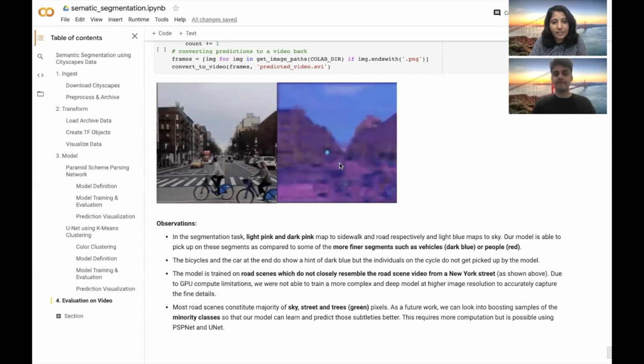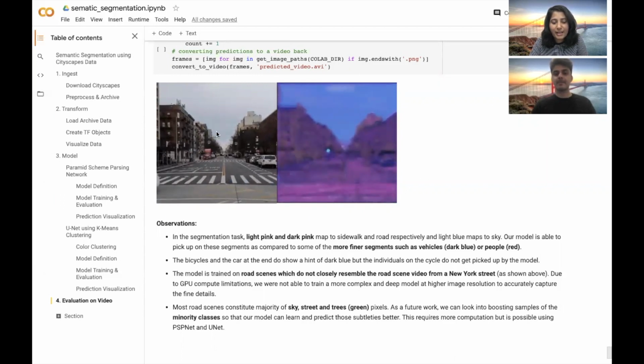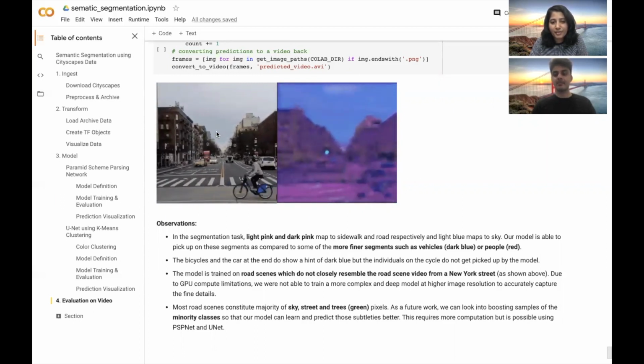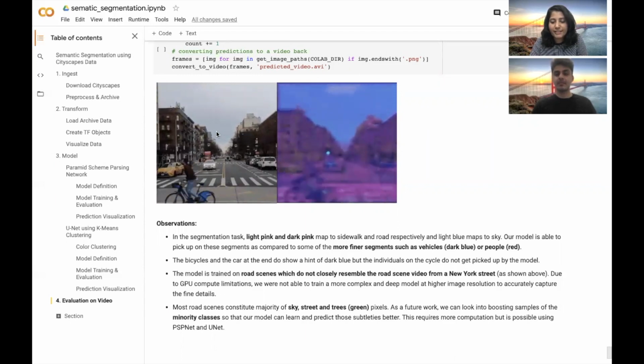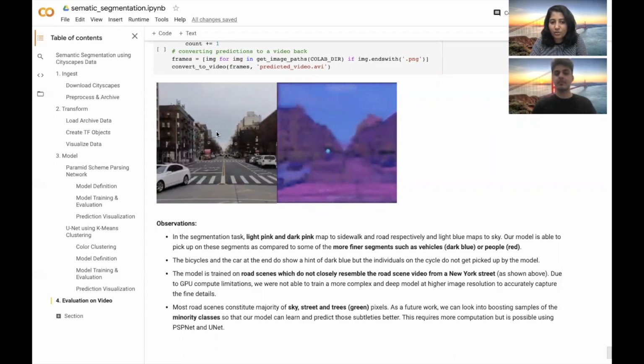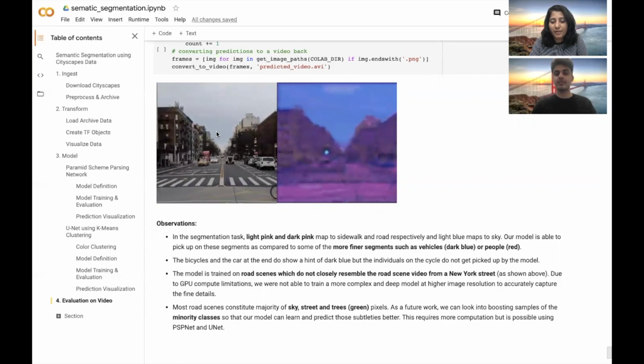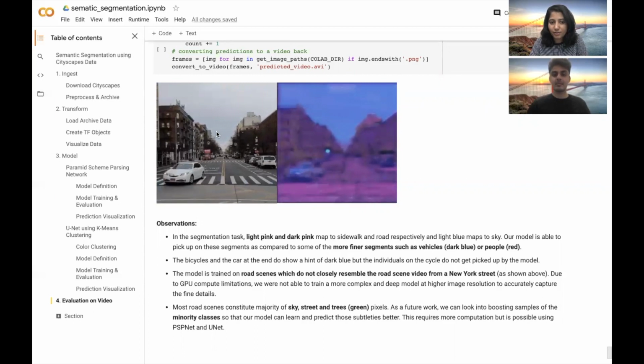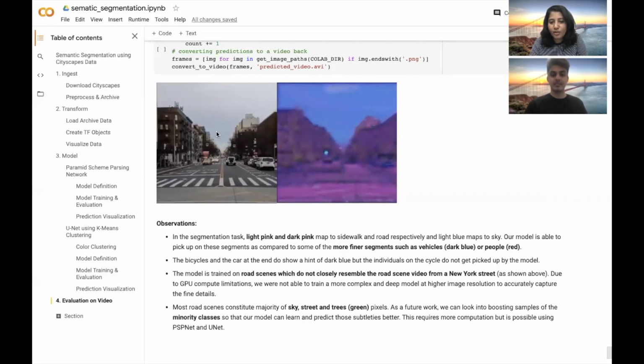Also, some classes like sky, building and trees are well captured, as those kinds of pixels were well represented in our training data set, whereas the classes which are not performing very well were not well represented in the training data set. So that is one feedback we can take for our future training: if we want even the minority classes to be captured well, we should ensure that the input images show those kinds of classes well in the training data set.